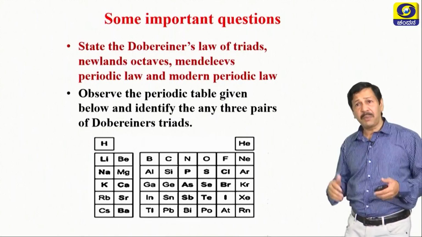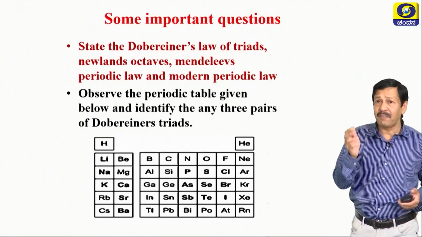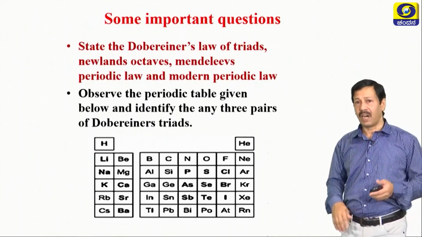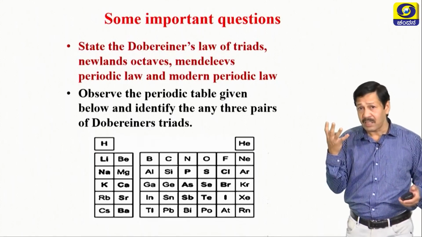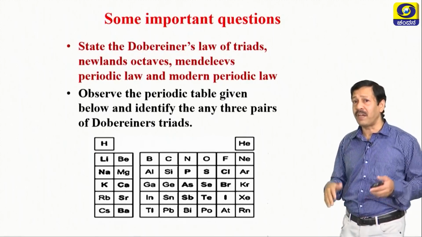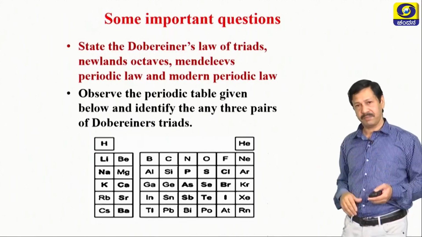Next one, observe the periodic table given below and identify any three pairs of Dobereiner's triads. Already I told four such triads. Now it is your turn to identify which are Dobereiner's triads.